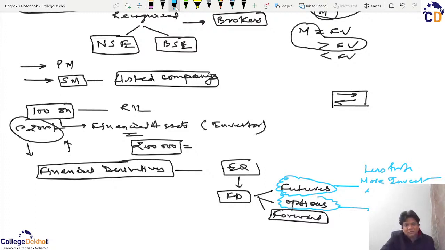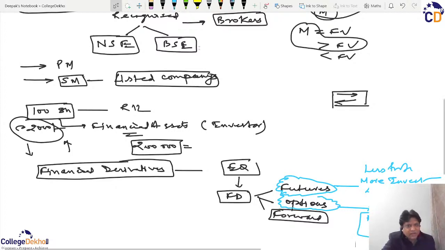Options are most lovable because they have the highest risk and may create the highest profit. So options are one of the most traded financial derivatives on NSE and BSE.